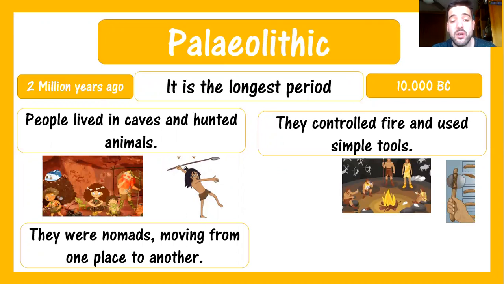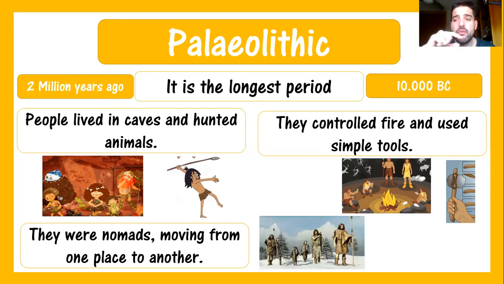Finally, we have to say that they were nomads. This word means that they didn't have a fixed house. They didn't live in the same place all the time. They moved from one place to another. Imagine they are in a place, they hunt all the animals that are there, and they collect all the plants that they can eat. So when there are no more animals and no more plants, they have to move somewhere else. They have to find a new cave, a new house with more food, plants, and animals.